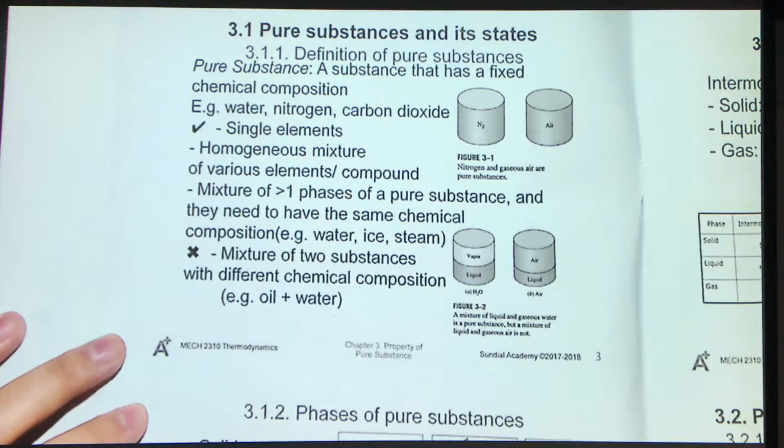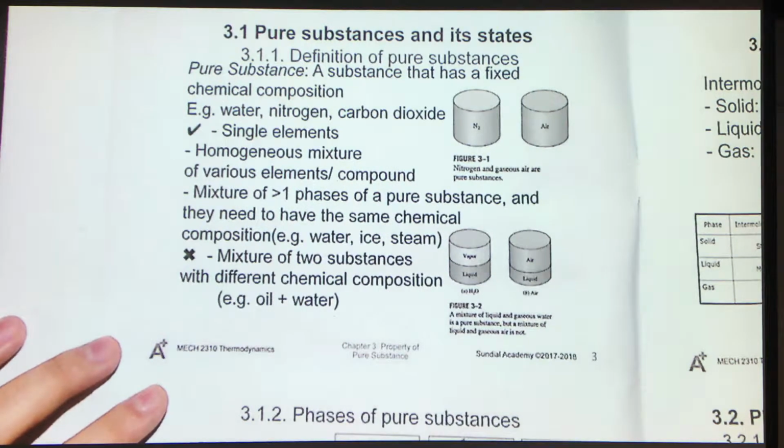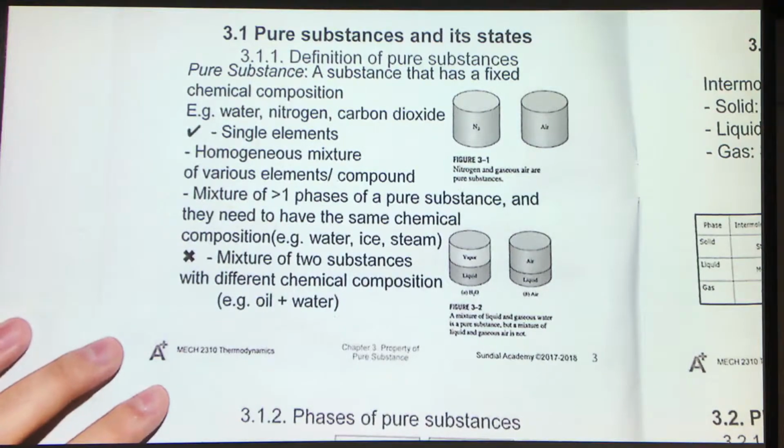Another example is liquid air. A mixture of liquid and gaseous air would not be a kind of pure substance. It is because air is a mixture of gases and they have different melting points. That means at a certain temperature, only some of the gases condense. And of course, this kind of liquid air would not have a fixed chemical composition. So that is some knowledge of pure substances.